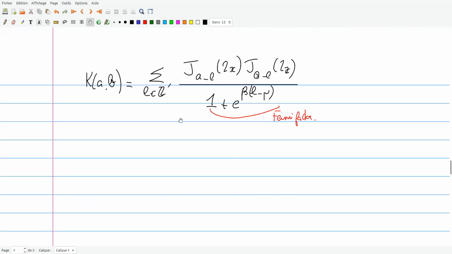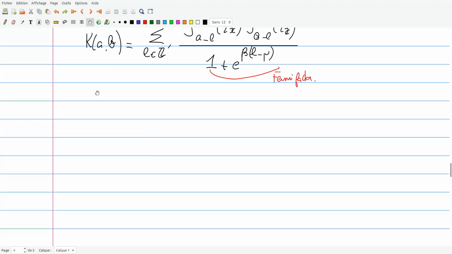So this is the result, and now what I want to discuss during the last minutes are the asymptotics. The parameter here is going to be x tending to infinity. So let's first consider the case of zero temperature.